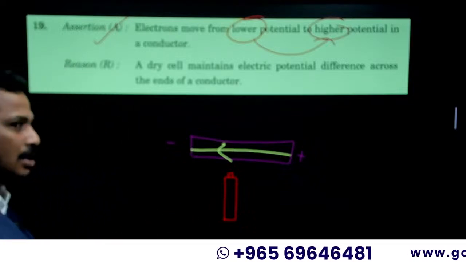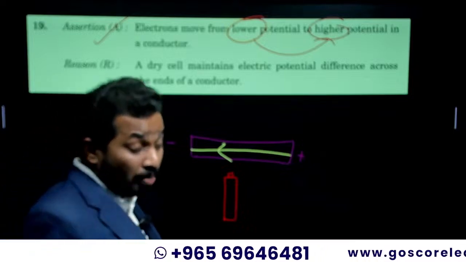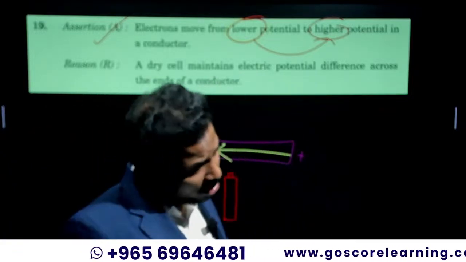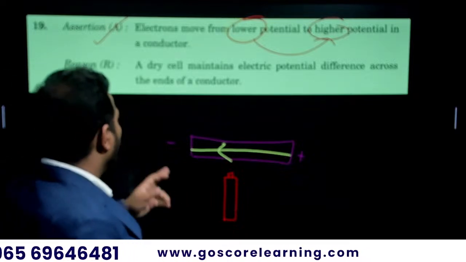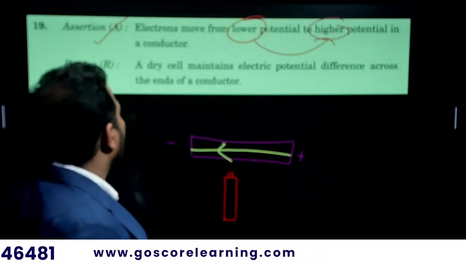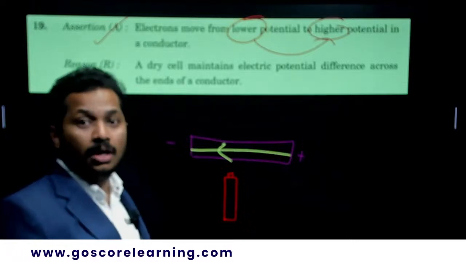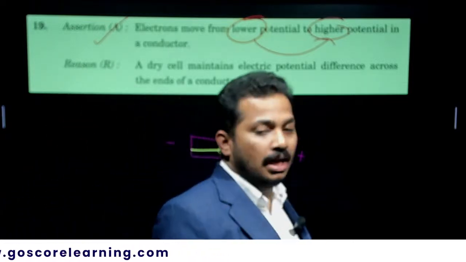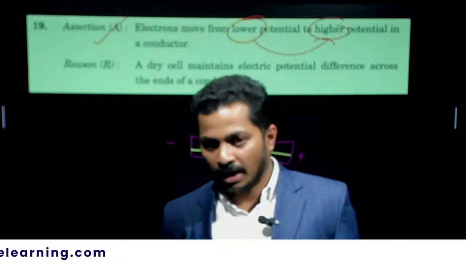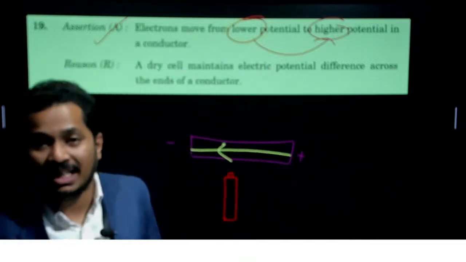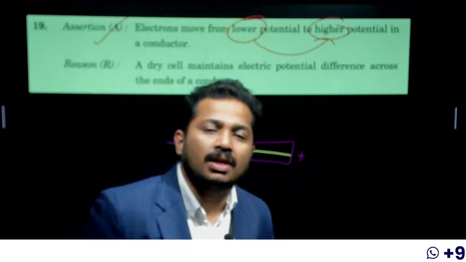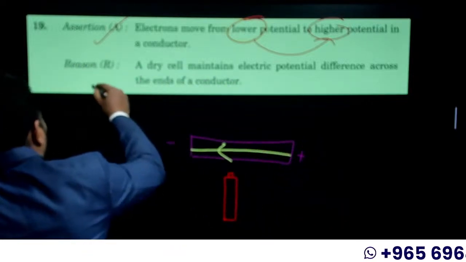So dry cell means, you can think about the battery, sorry, not the battery, the cell that you are using in a remote, the cell that you are using in a clock and all. Okay, so a dry cell maintains electric potential difference across the ends of a conductor. Correct only. A cell or a battery is the device which is used to maintain an electric potential between the ends of the conductor. Correct only. The solution is also correct.